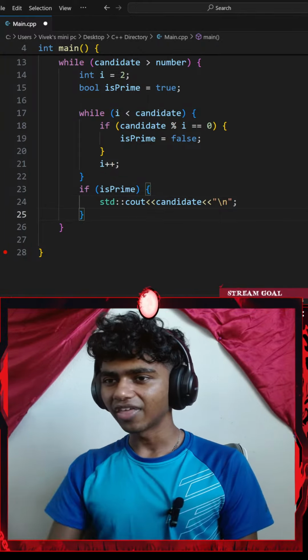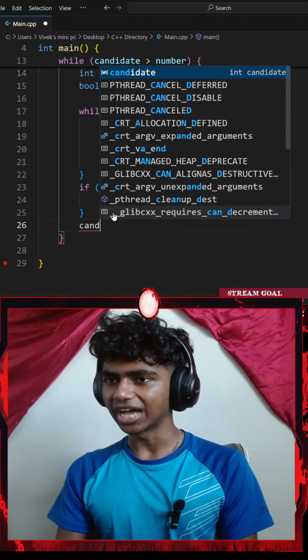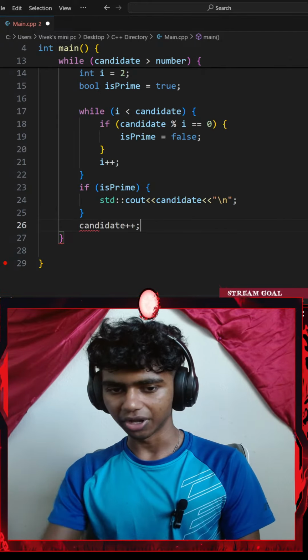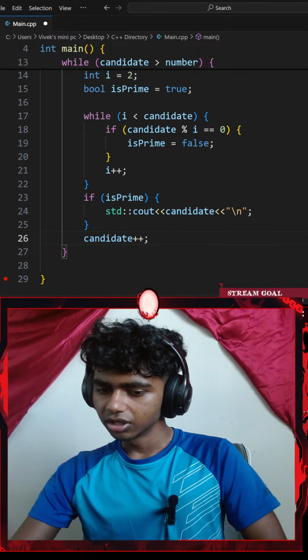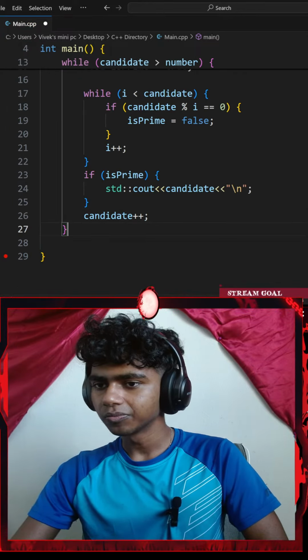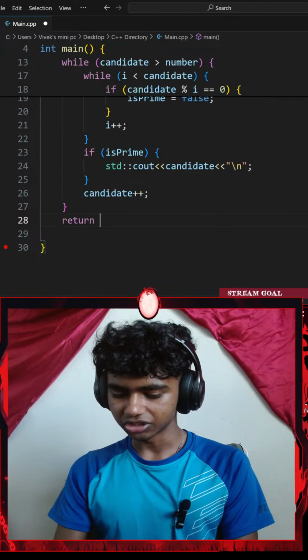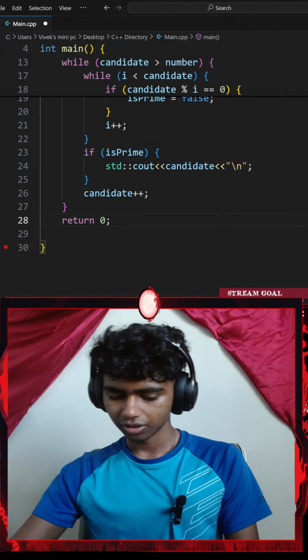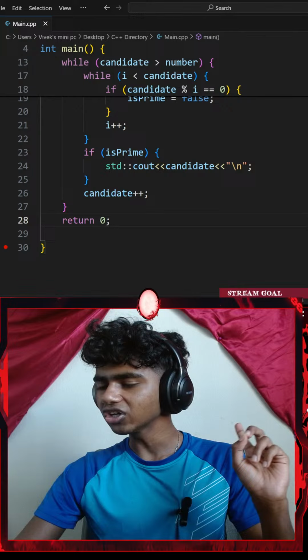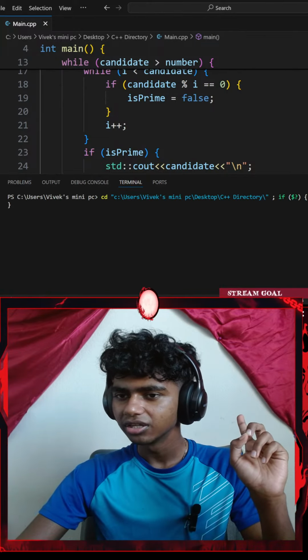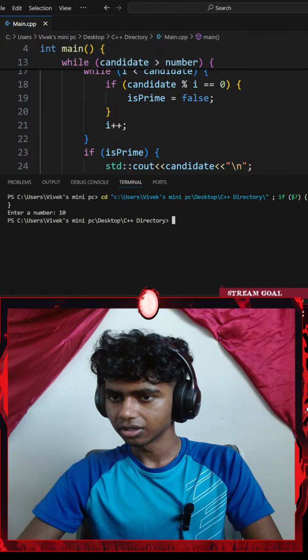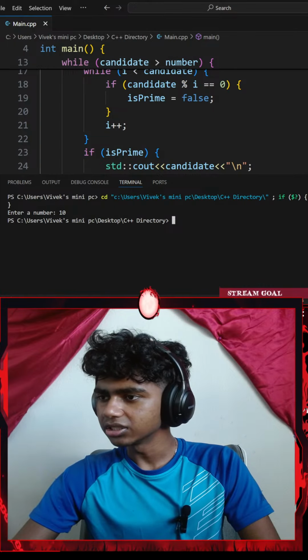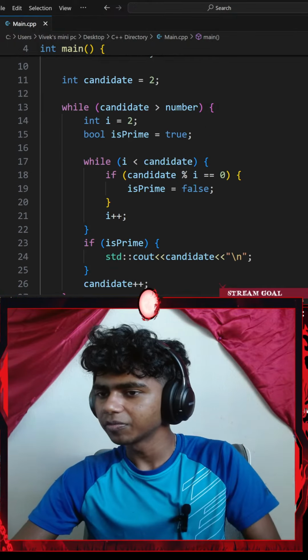Okay, and then outside my main while loop, I'll go with my candidate variable. I'll increase it by 1. Lastly, let me go ahead and return 0. Okay, if I were to do Control S and save the code and run the command, if I went with 10, okay, did I mess something up?